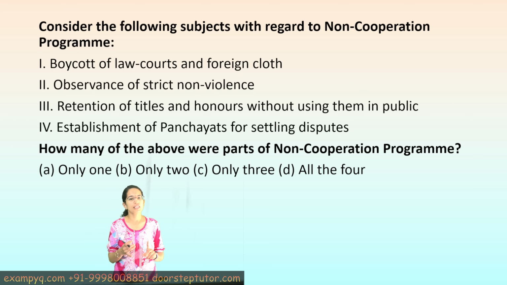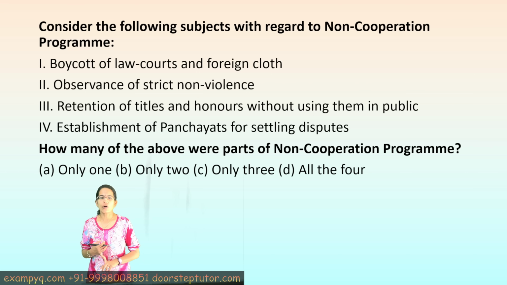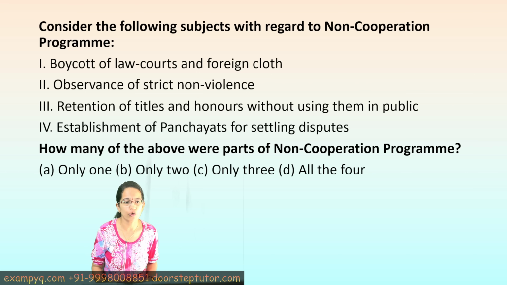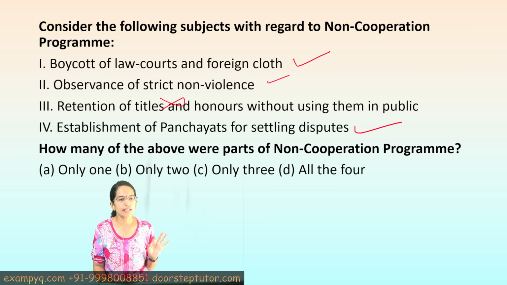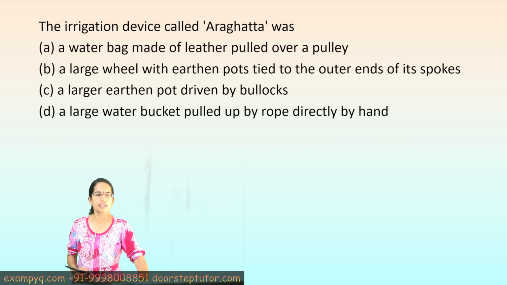The next is with regards to non-cooperation. Boycott of law courts and foreign cloth took place. There was no strict observance of non-violence, and there was establishment of panchayats to settle disputes. However, the titles were revoked, they were surrendered, and they were not retained. So 1, 2 and 4 are the correct options. So only 3 of these were the correct ones.